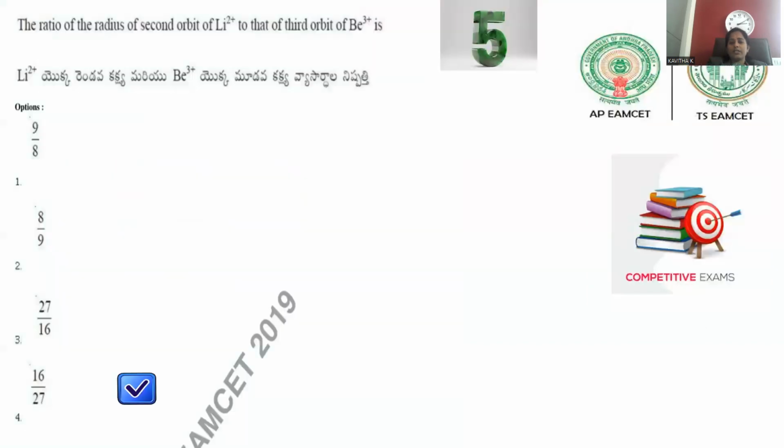Let's go with question number 5. Question number 5 is collected from the Telangana EAMCET 2019 question paper. The ratio of the radius of the second orbit of lithium +2 to the third orbit of beryllium +3 is.